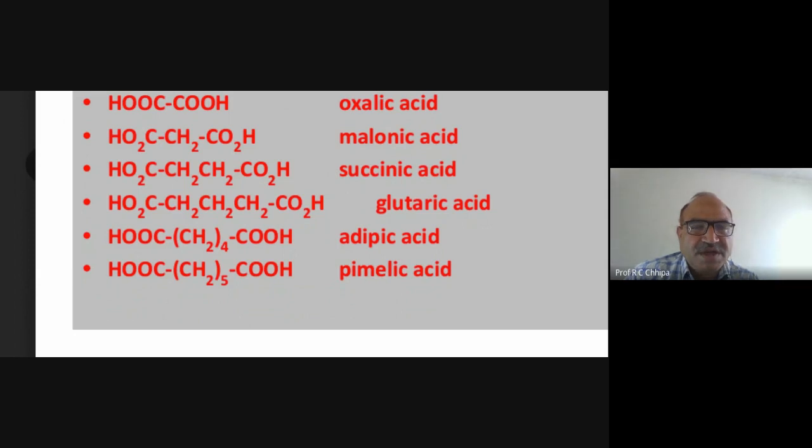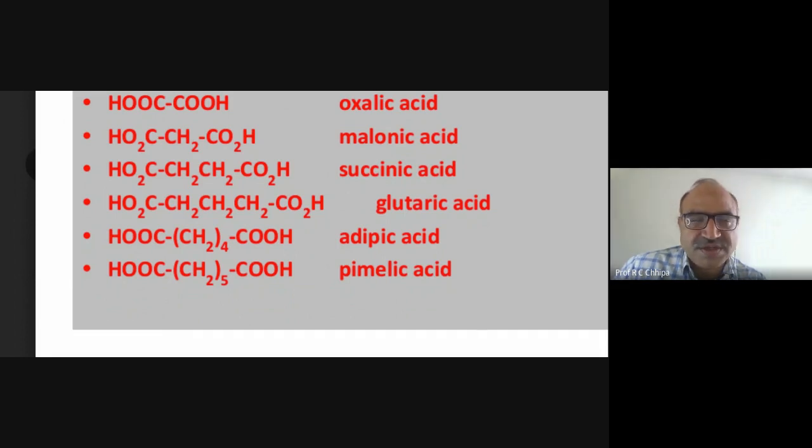It is a four carbon atom dicarboxylic acid. In the case of glutaric acid, it is a dicarboxylic acid where three carbon atoms are in between the two carboxylic groups, so that becomes the five carbon atom dicarboxylic acid. That is glutaric acid, with five carbon atoms including the two carboxylic groups.